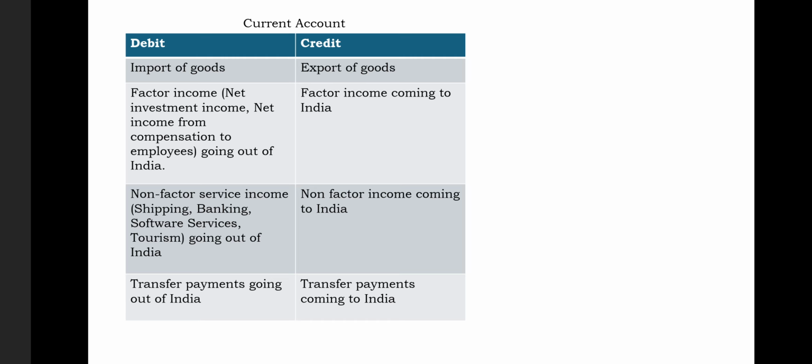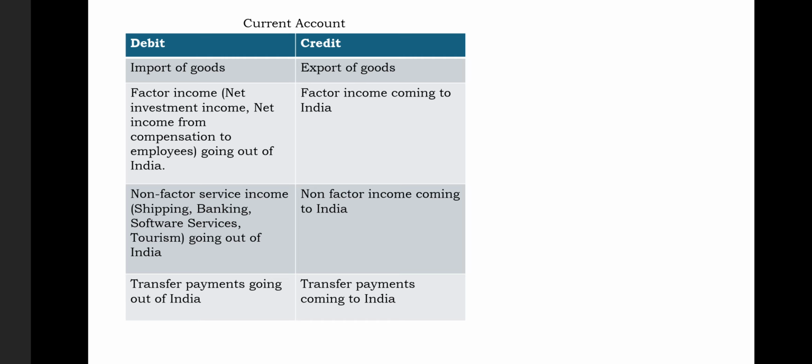On the debit side, whenever we import goods from another nation, we have to pay foreign currency to another country. So the money goes out of India. Look at the second component, that is factor income. We have factor income services and we have non-factor income services. As we know, services are known as invisibles. So factor income has some components. We all know factors of production are land, labor, capital and entrepreneurs.